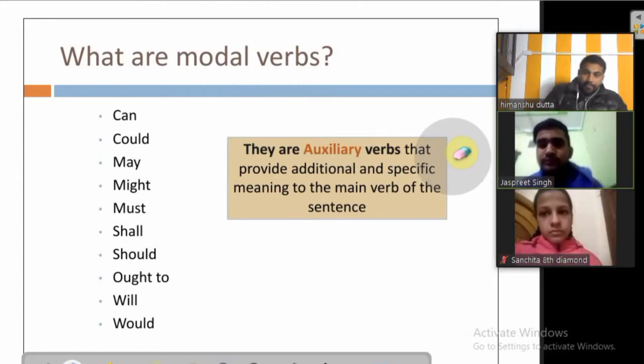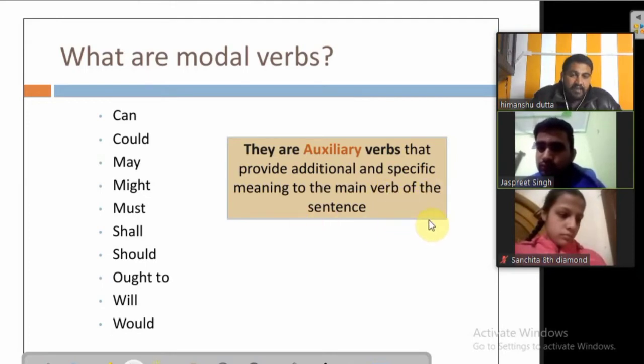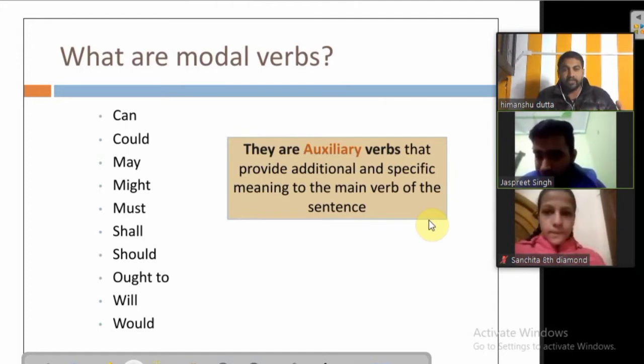Yes, sir. What's written over there? What are modal verbs? These are auxiliary verbs that provide additional and specific meaning to the main verb of the sentence. Means to say, they are used when we want to add something extra to the meaning of the main verb. Means to say, we want to say that there is a possibility of an action to happen, then we use a modal verb.